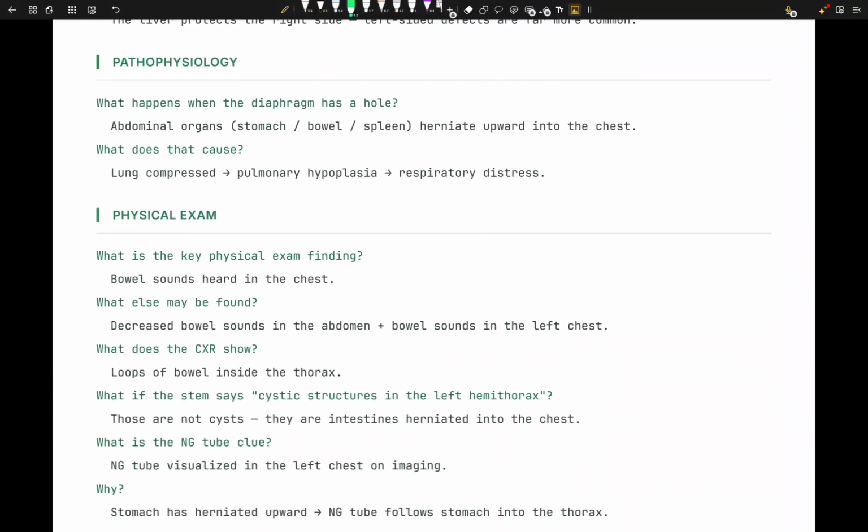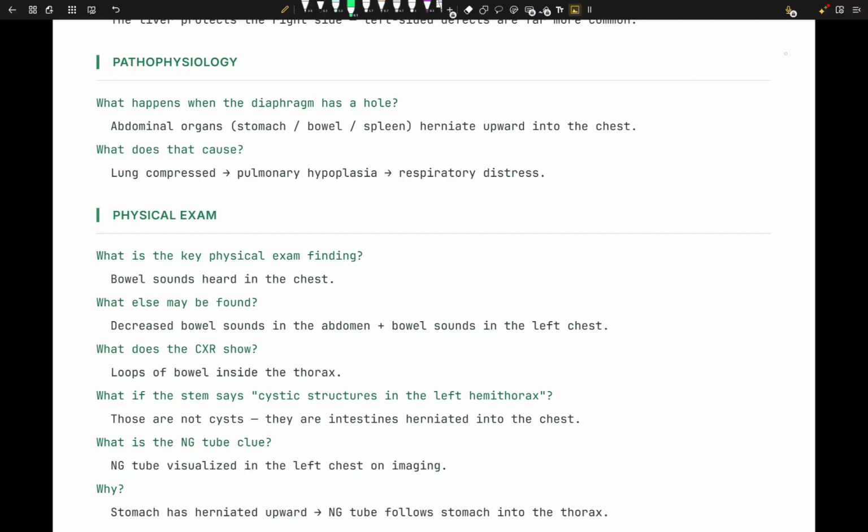Simple. The pathophysiology is that when the diaphragm has a hole, abdominal organs, stomach, bowel, spleen herniate upward into the chest, and then what happens? When these organs are in your chest, the lung is going to get compressed. When the lung is compressed, pulmonary hypoplasia is going to take place, right? And respiratory distress is going to happen, right?